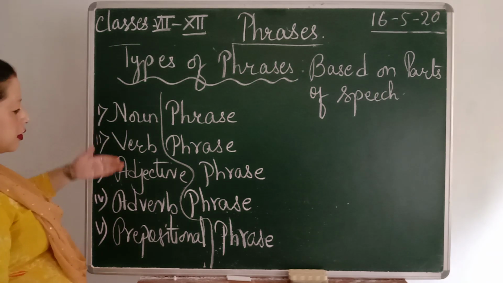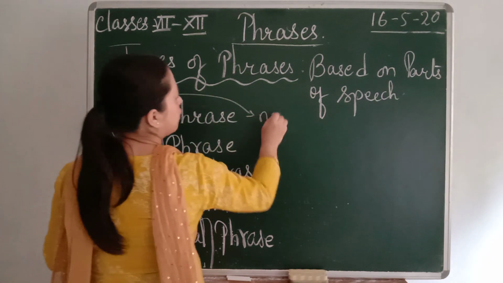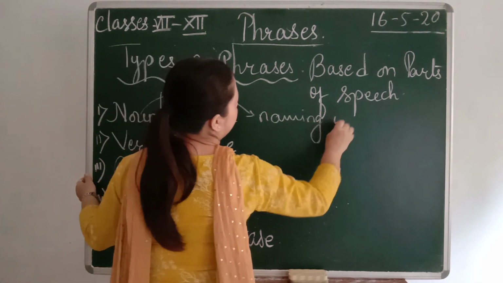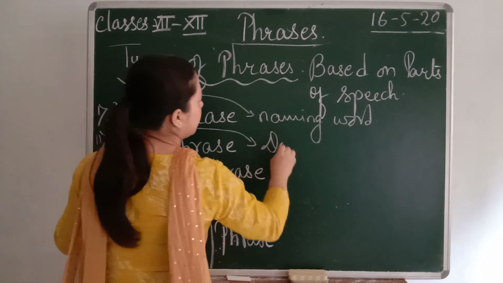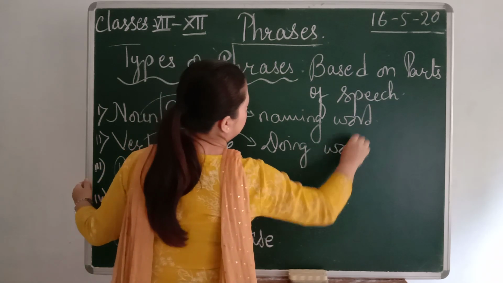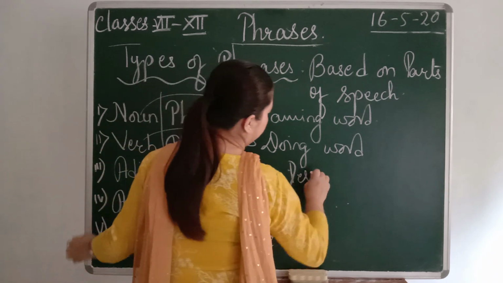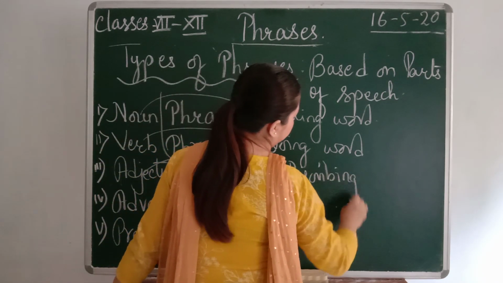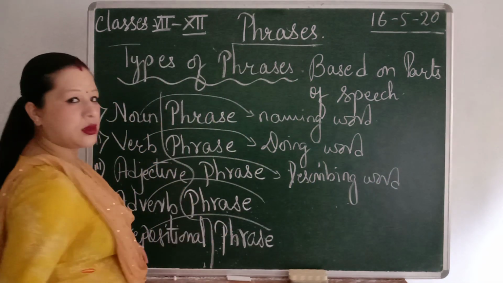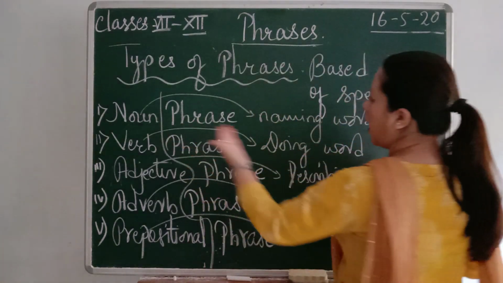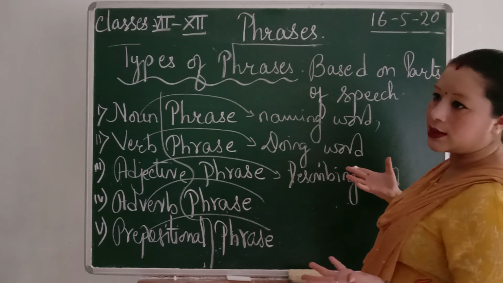Okay, and you can see here parts of speech. I hope you know what a noun is. It's a naming word. And what's a verb? It's a doing word. What's an adjective? It's a describing word. Likewise, adverb and preposition. For example, a noun is the name of a person, the name of a place, anything else.